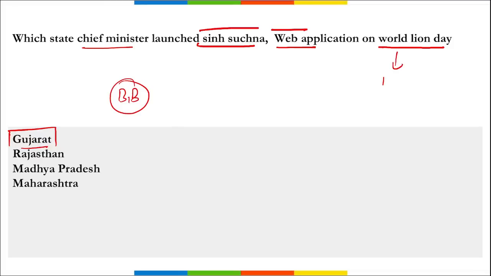And when do we observe World Lion Day? It is on 10th of August we observe World Lion Day. The purpose of this mobile application is to help the State Forest Department track the movement of lions to prevent incidents of human animal conflict.